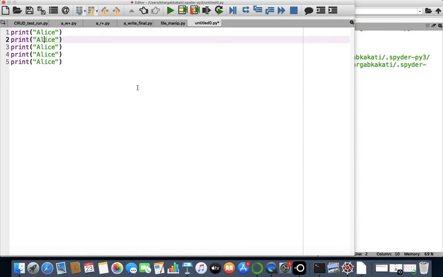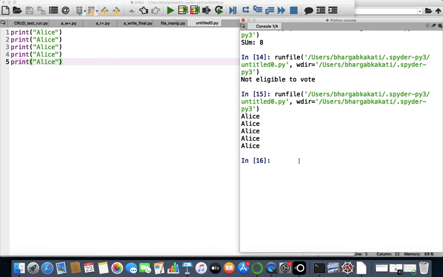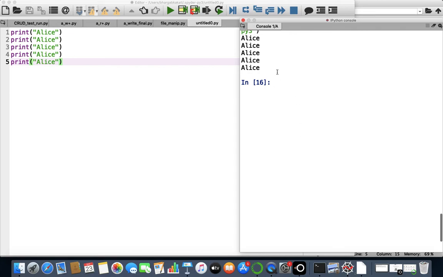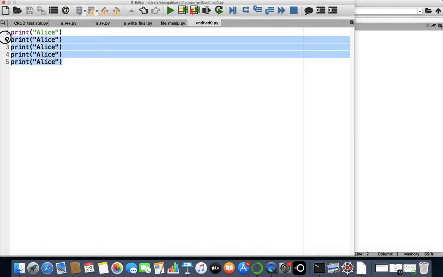If someone asks you to print your name 5 times, you will do it in this manner. If I just run it, you will see that I'm getting the name Alice how many times? 5 times, because I've given the print statement of the same command 5 times. Now it can be done with the help of an iteration in just 2 lines. Let's see how it can be done.